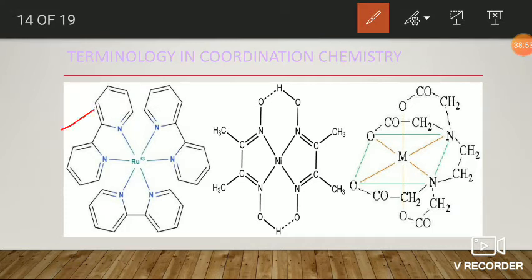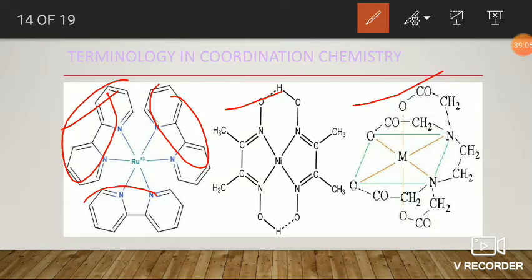Here the structures resemble chelation or chelating ligands. In the first structure, the rings are phenanthroline compounds, which are bidentate ligands. Three phenanthroline molecules form rings around the ruthenium 3+ ion. They are chelating ligands.